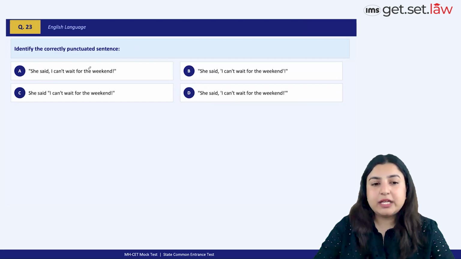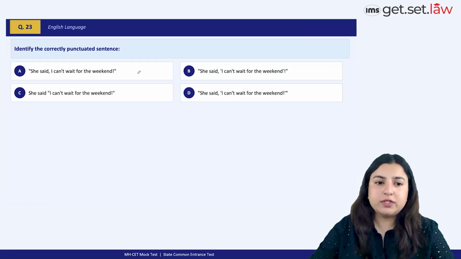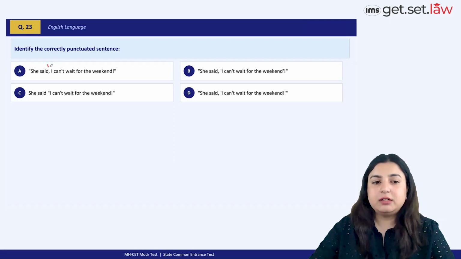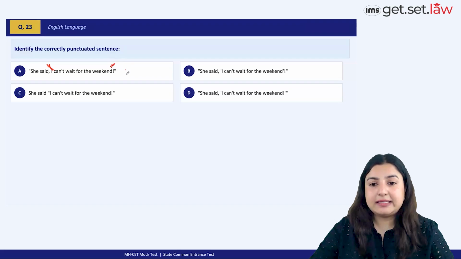Next is a question based on identifying the correctly punctuated sentence. So punctuations we have, and this I feel is the trickiest question of this lot. There is a small catch. If you can just solve this question through elimination also, I think in all likelihood you'll be able to solve it. So look at option A. She said, comma, I can't wait for the weekend. Now the thing is, when it comes to direct speech, the nested dialogue needs to be inside the quotation marks, right? Single quotation marks preferably. All right, but it's not given here, so cancel this.